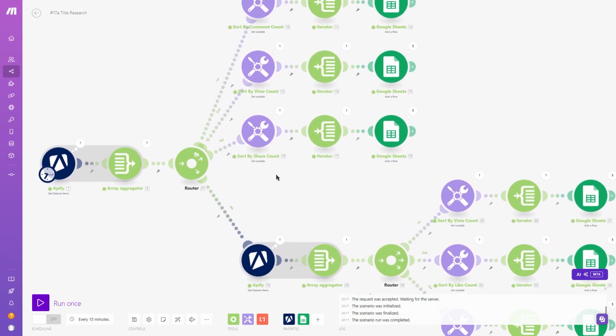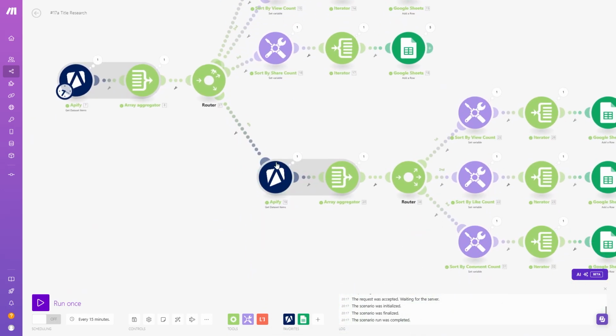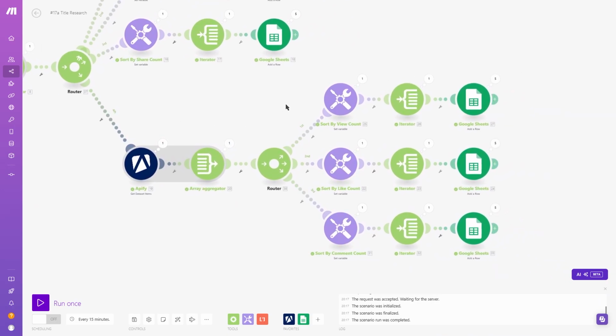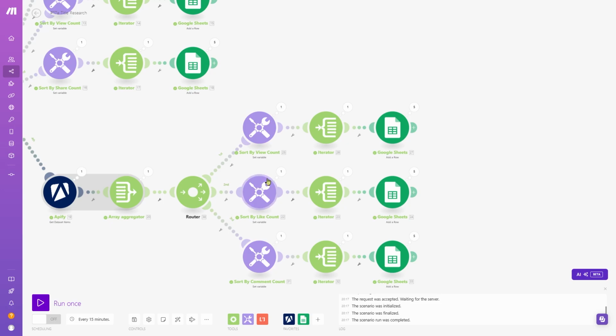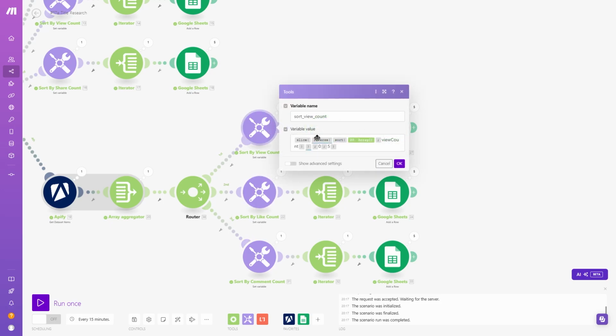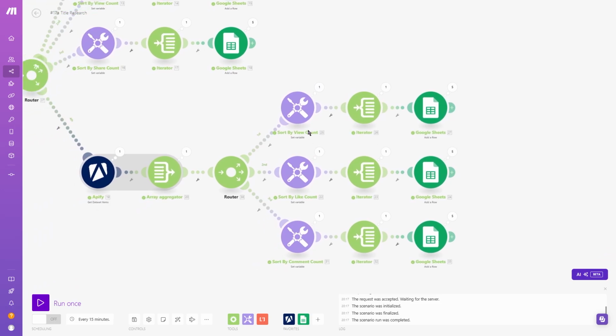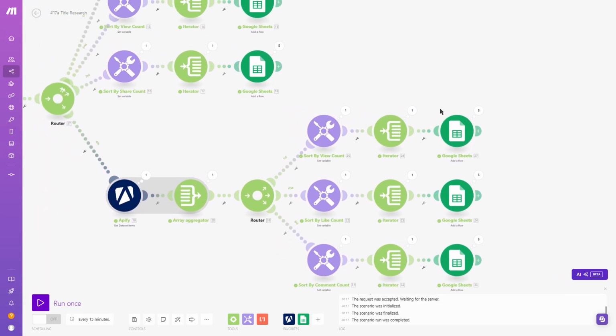After these 3 are done, it will go to the 4th chain here. This one's web scrape YouTube: bring all the information into one group and then sort by view count, likes and comments. It takes the same formula, so it takes the first 5, the best performing in terms of views, likes and comments, separates them all into separate data points, and then puts them into the Google Sheet. Let me show you how that looks for now.